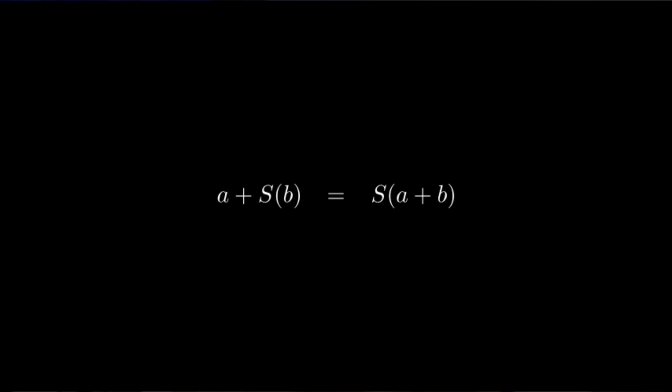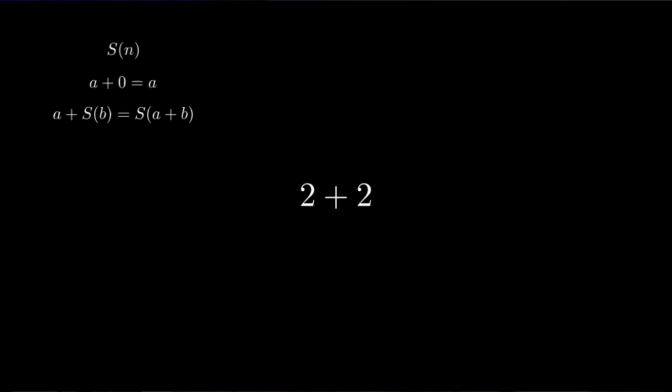So for example, if A is 4 and B is 5, the successor of B would be 6. 4 plus 6 is 10, and on the right hand side you have 4 plus 5, which is 9, and the successor of 9 is 10. So as you can see, this holds too.